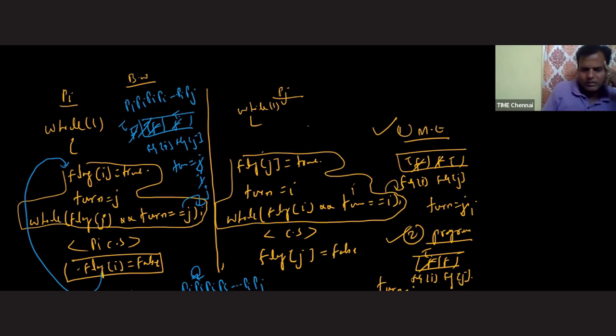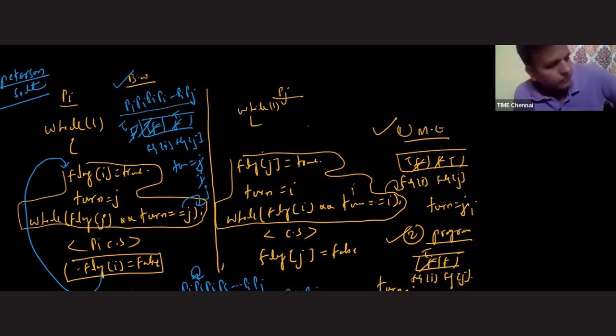Now process Pj is entering the critical section. That means initially process Pi has entered, and after this process Pj is entering. That means they are entering one after the other inside the critical section. So that means our bounded waiting is guaranteed. And remember, this is like the starvation issue, which you have seen in my classes. Anyhow, bounded waiting is guaranteed. This algorithm's name is the Peterson solution. Okay, fine. So next one.